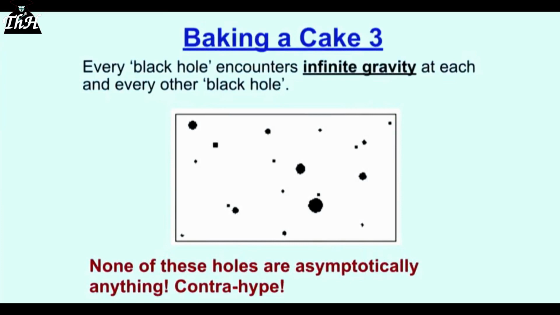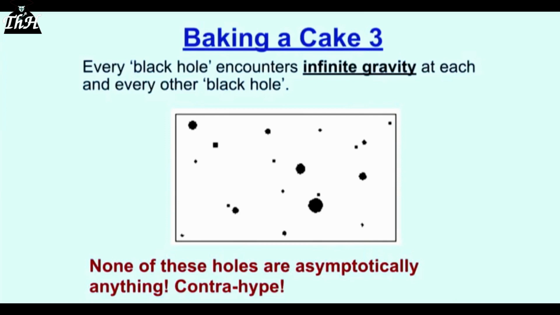Here's a simple graphics example of black holes. According to general relativity, or the cosmologist, every black hole has infinite curvature at its singularity. Well, if it has infinite curvature at every singularity, that's gravity. Gravity is not a force in general relativity, it's space-time curvature. So they're telling us that at each one of these black holes, see them in that little drawing there, each one of them has infinite curvature at its center, its so-called singularity.